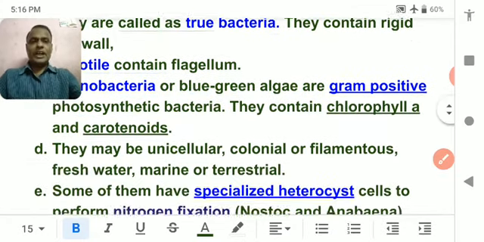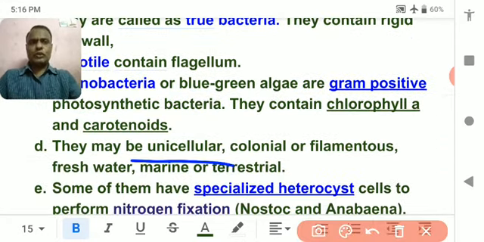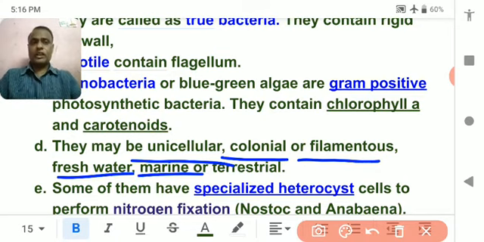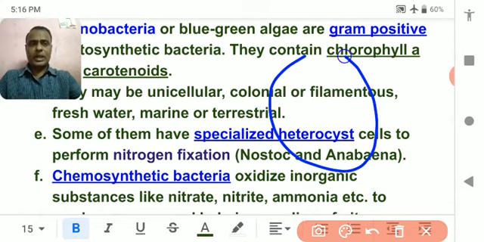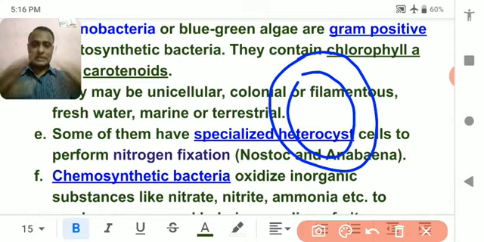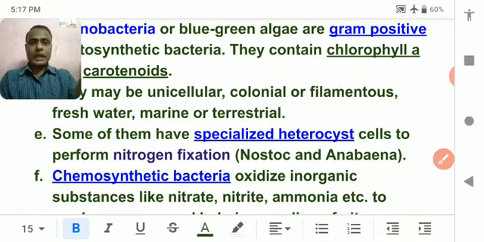So eubacteria are obviously unicellular. They can live in colony. They can have filamentous body organization. They live in fresh water, even marine water, and sometimes terrestrial, means on the land. Some of them have a specialized heterocyst, means they can make another kind of cell, which helps in nitrogen fixation.